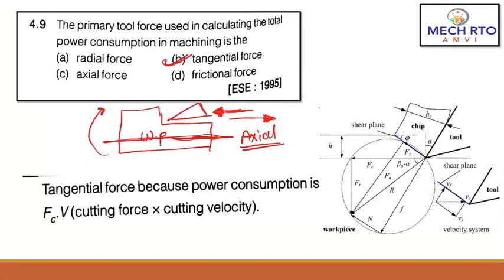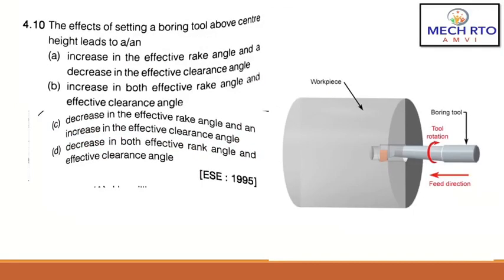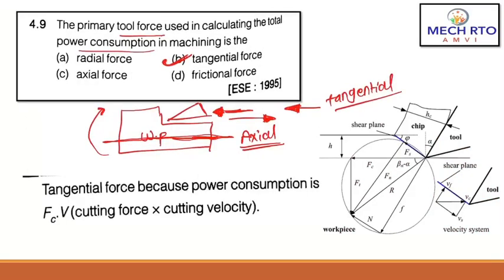So you have to put in extra force to keep workpiece and tool in contact, and that is your tangential force. So tangential force is the primary tool force which is used in calculating power consumption. Answer is B. Because power consumption is Fc into V, cutting force into velocity, right?